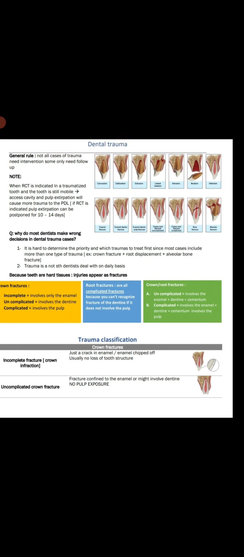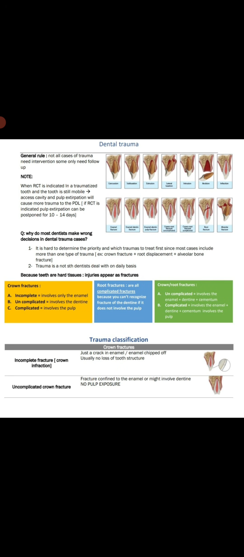So next is the crown-root fracture. There are two types. Uncomplicated involves the enamel plus dentin plus cementum. Complicated fracture involves the enamel plus dentin plus cementum and involves the pulp. This is about crown fracture, root fracture and crown-root fracture.